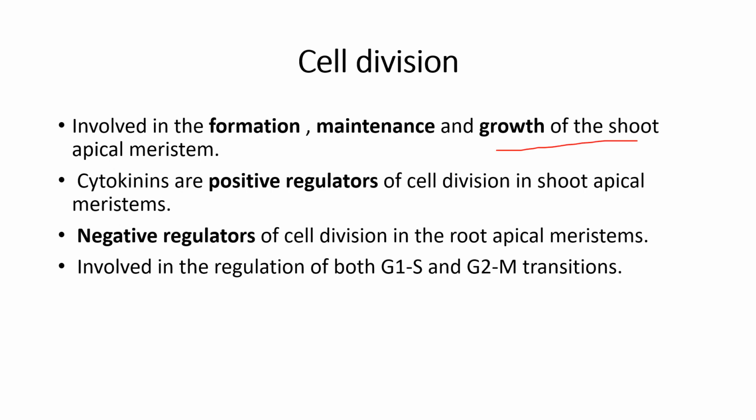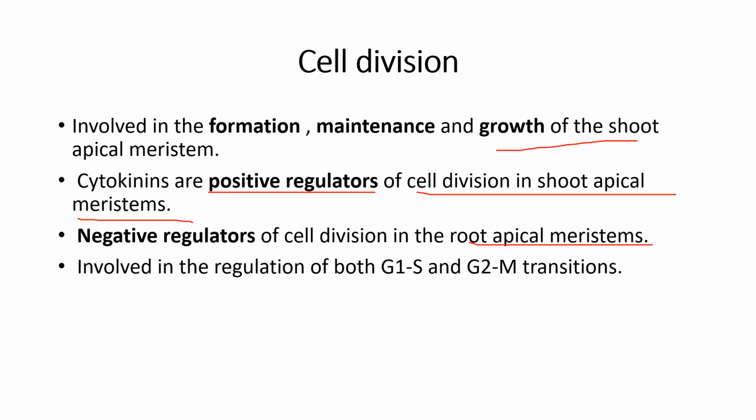So cytokinins act as a positive regulator of cell division in the shoot apical meristems. Cytokinins act as a positive regulator and also as a negative regulator. They act as a positive regulator of cell division in the shoot apical meristem, and as a negative regulator of cell division in the root apical meristems.